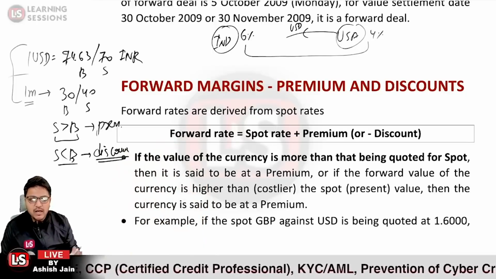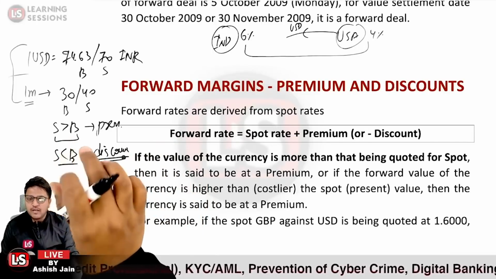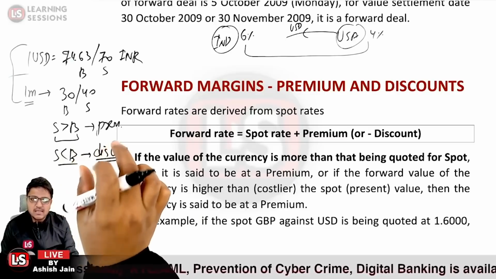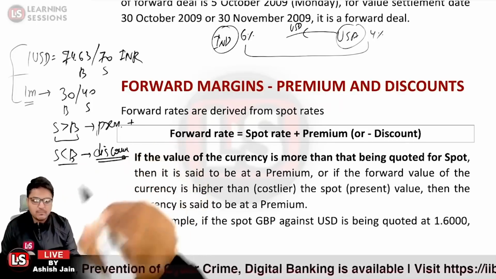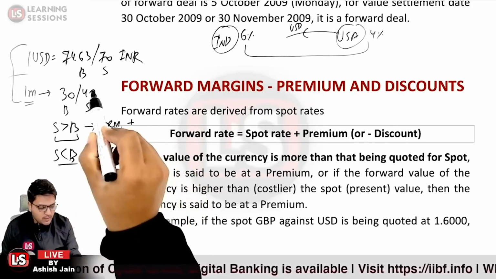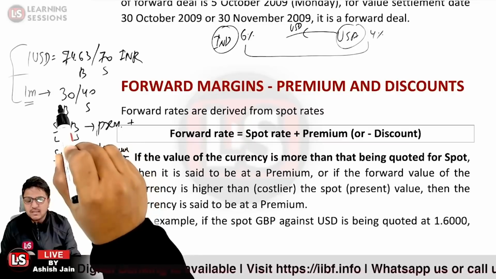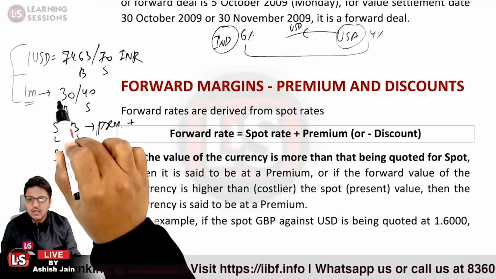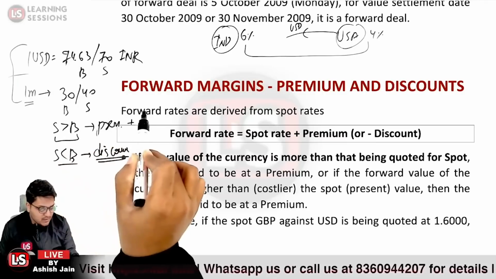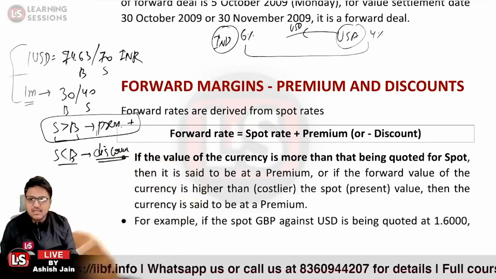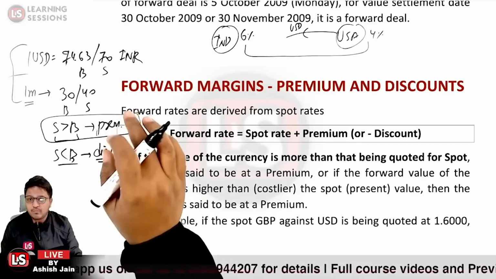Now I just told you that if the selling forward points are greater than the buying forward points, in that case the currency is available at premium. And when the currency is available at premium, the points are to be added. Over here, the selling forward points are 40, whereas the buying forward points are 30. So 40 is greater than 30, which means the currency is available at premium, and it will be added.